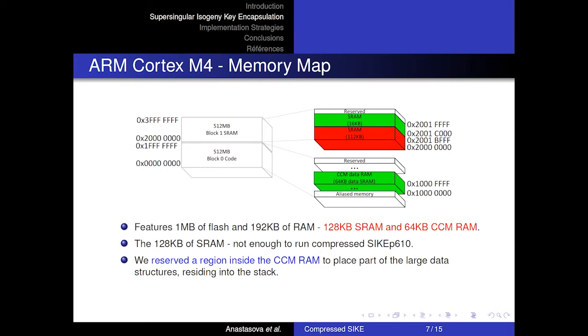Therefore, we have created a new memory region in the CCM RAM memory, where we placed part of the large data structures. We had to slightly modify the code to address correctly the different parts of the split data structures. The entire set of 192 KB, however, was not enough to fit compressed SIKE P751, therefore it is not the focus of this work.